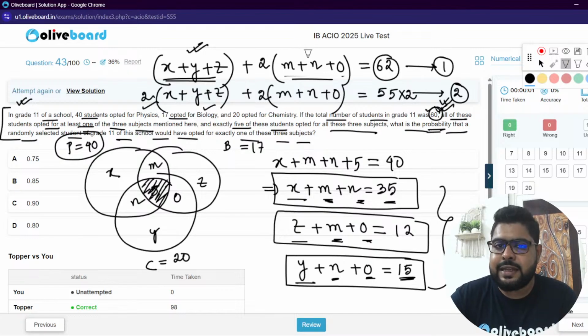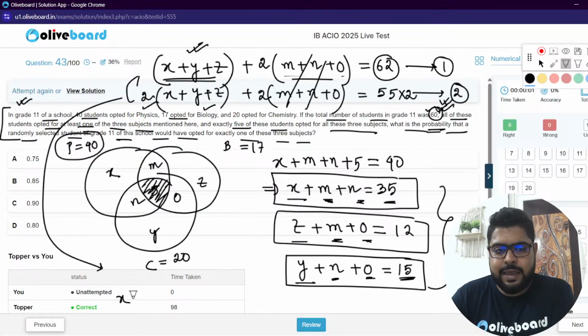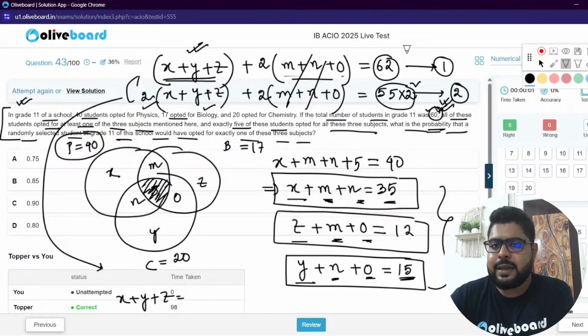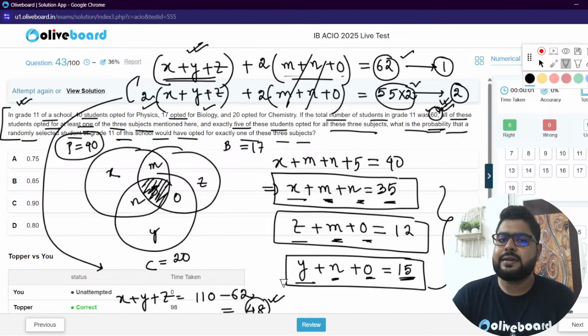Then subtracting the first, I have x plus y plus z equal to 110 minus 62, which is 48.